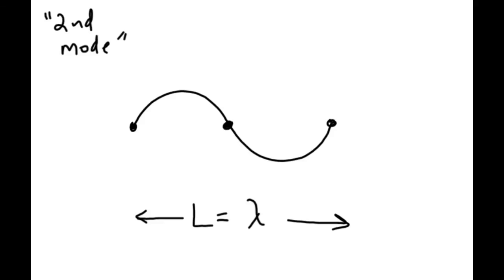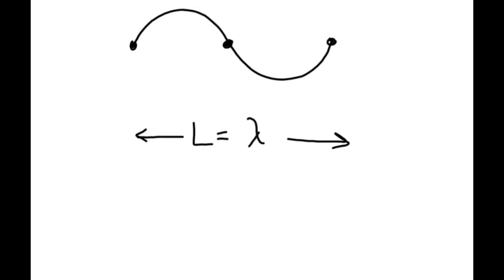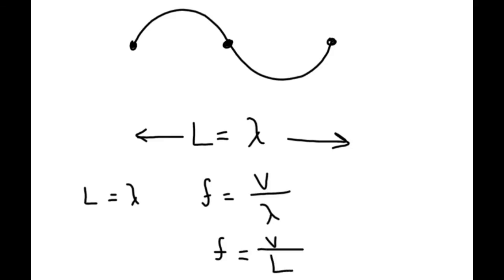So, what are we going to draw? What are we going to write in the bottom box? Well, let me move this down. Oh, whoops, hang on. That's too far. So in the bottom box, let's start with L equals lambda. We've already isolated lambda. So we can come back. If we look in the previous box, that's the wave speed equation after isolating the frequency. So we can say that the frequency is the wave speed over L. Since in this second example, the wavelength is replaceable equal to L.